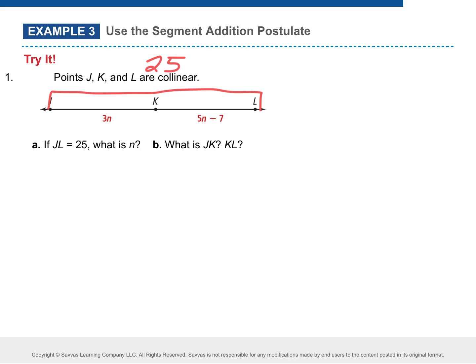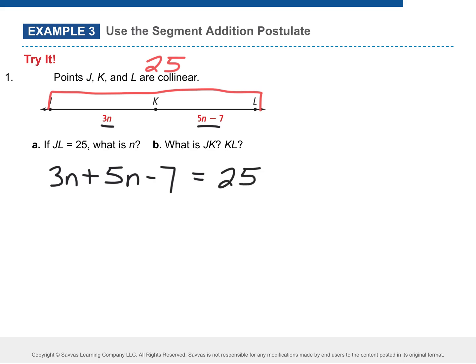Add the two bottom. Yep. We want to add our two segments together that make up JL and set that equal to 25. So what that'll look like is 3n plus 5n minus 7. I took these two and added them together. And then in order to solve for n, we have to have equals something. What does it equal? 25. Yep, the whole thing equals 25.